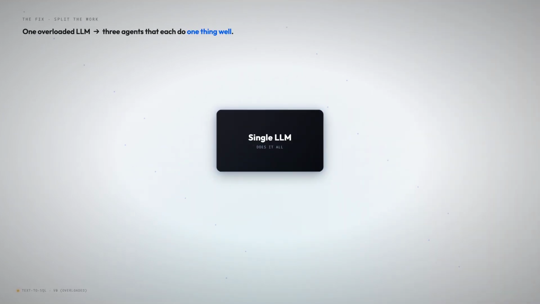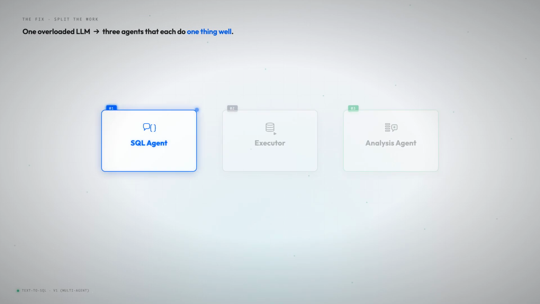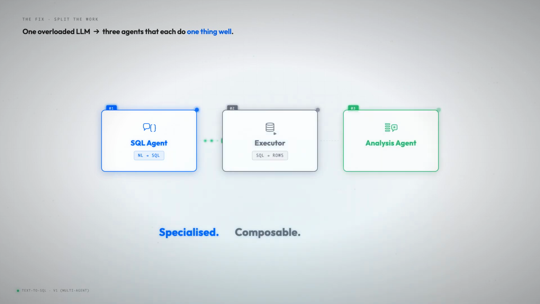Here's the fix. Stop asking one LLM to do everything. Split the work. The SQL agent: its only job is turning natural language into SQL. The executor: it runs that query against the database. The analysis agent: it takes the rows back and turns them into a human-readable answer. 3 agents, 3 jobs, 1 clean pipeline, each one specialized, composable, and when something breaks, debuggable.